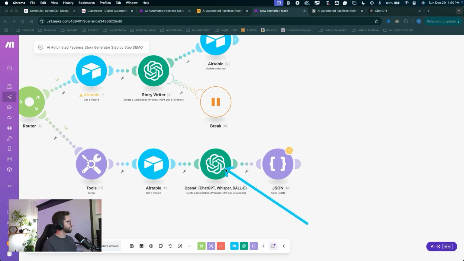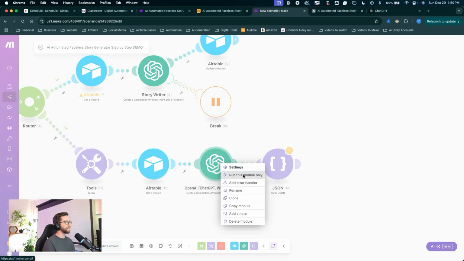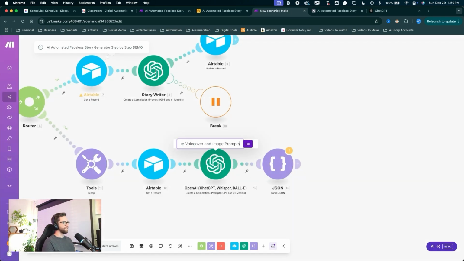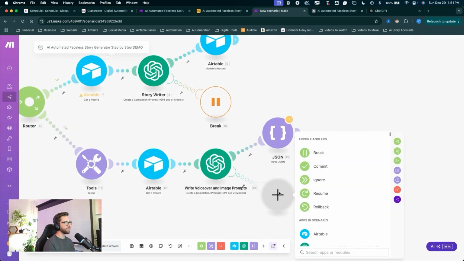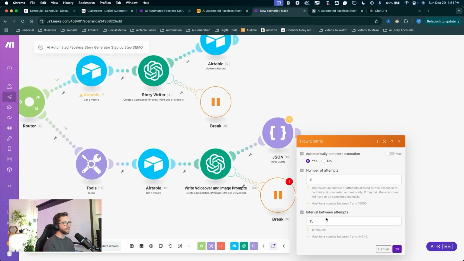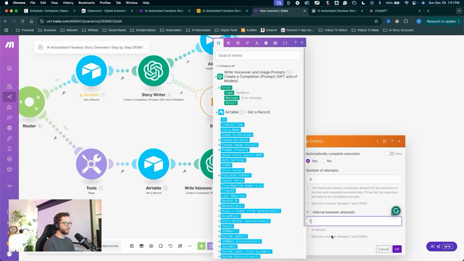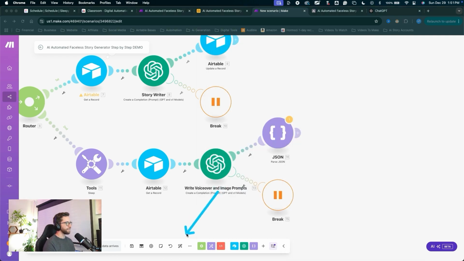Now, for the sake of our expert naming conventions, we're going to right click on this ChatGPT module, rename it, write voiceover and image prompts. While we're here, I'm going to right click on this module again, say add error handler, choose break. Number of attempts is 3 with the interval being 1. Click OK. I'll hit the auto align button.